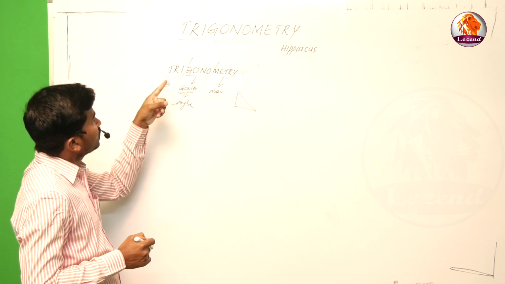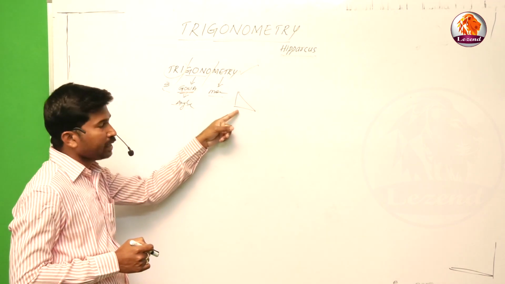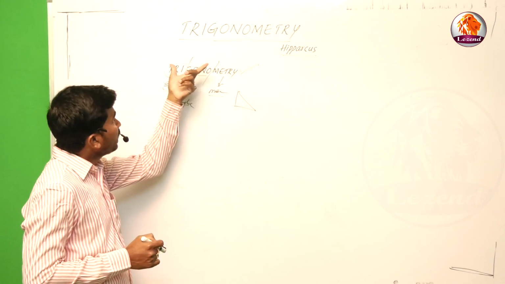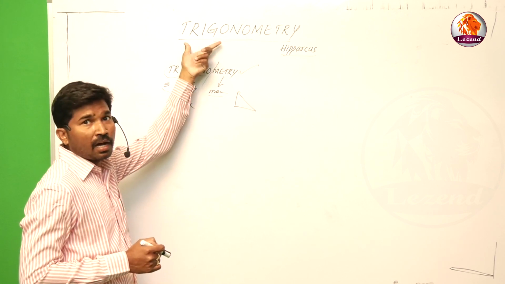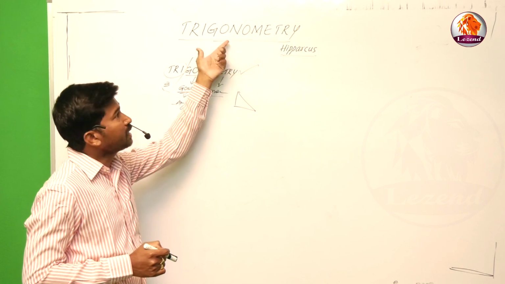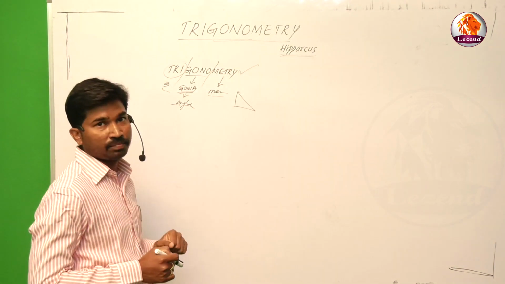trigonometry is nothing but, we know that three angle measurement of a right angle triangle is called trigonometry. The entire topic trigonometry studies the relationship between the angles and sides of a right angle triangle.